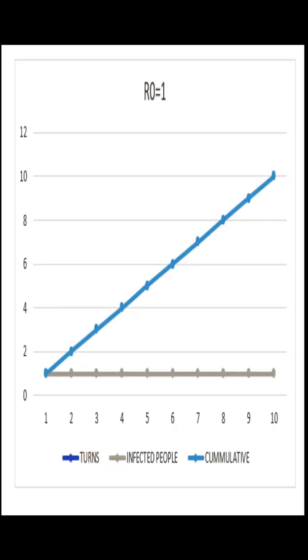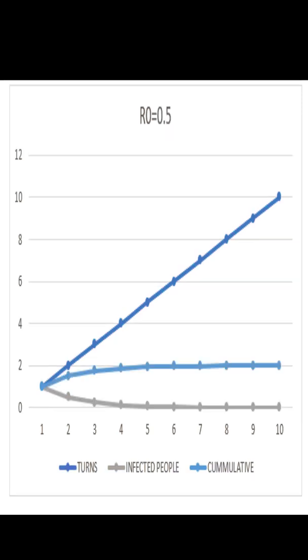Now let me show you another way of seeing how many people are infected. You can see the number of infected people's line looks straight. So we can call this line linear. And because this line becomes linear because of the R0 being 1, we can call this R0, or the rate of reproduction, 1 as linear. Now, let's see what happens to the line if the R0 is less than 1.